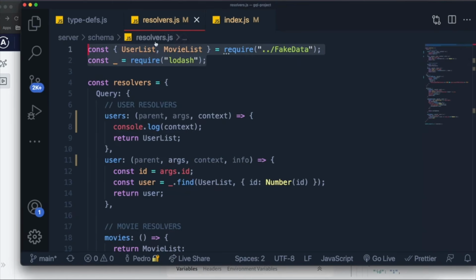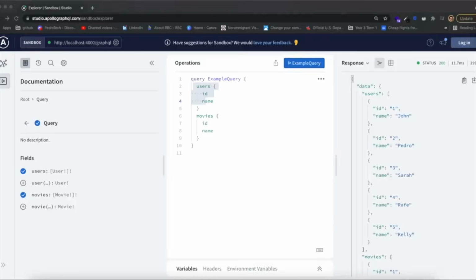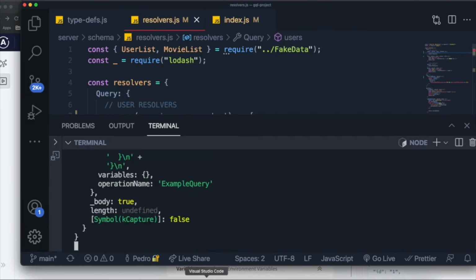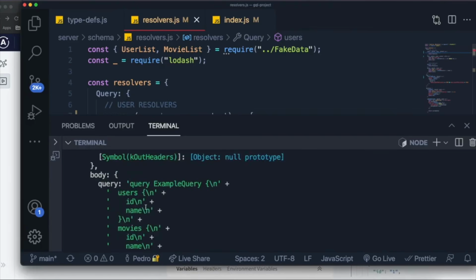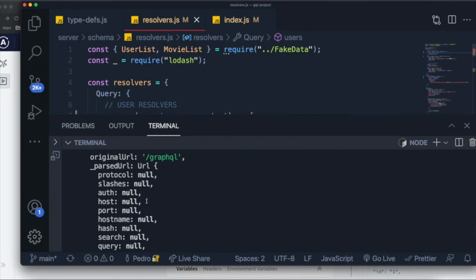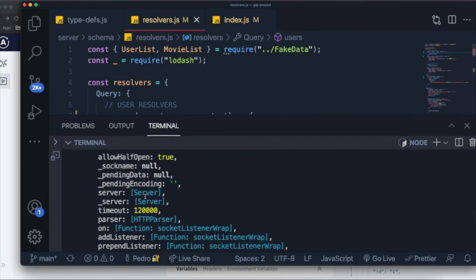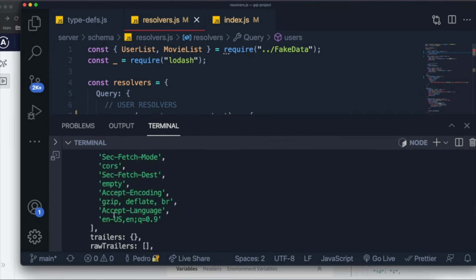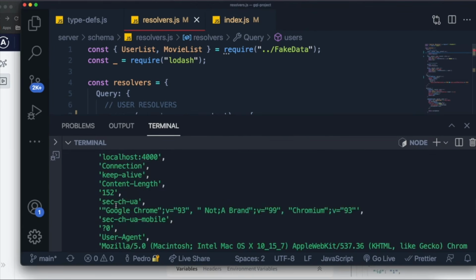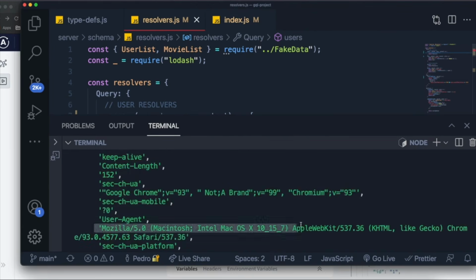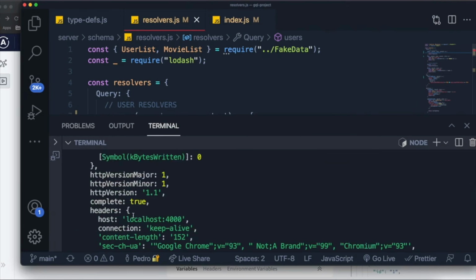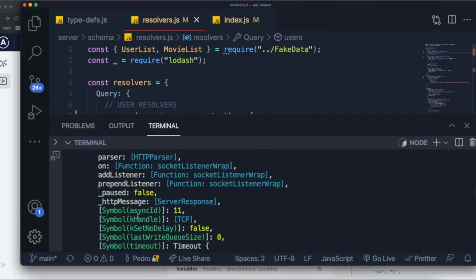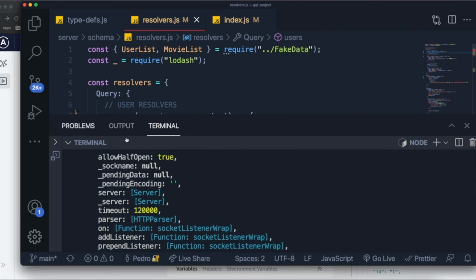Now, if I come to my resolver and I console log my context again, like I've been doing, you should see that when I run this, it should console log information about the request, and it includes everything, right? It includes the GraphQL query, what we wrote, the type of method, the status code, if it worked, if it didn't work, even information about the computer you're using, right? So it's really interesting because a lot of people are confused by this, and this is how you can do something like that.